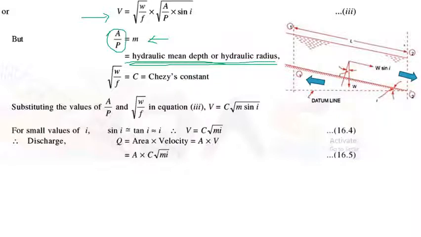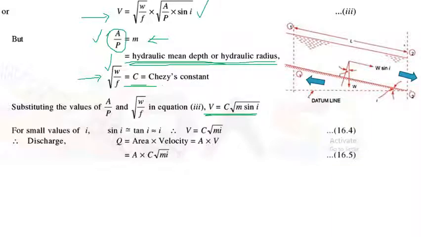And square root of W by f, that is specific weight of water divided by frictional coefficient, is given by Chezy's constant C. Substituting the values of A by P and square root of W by f in equation 3, we get V is equal to C into square root of m into sin i.